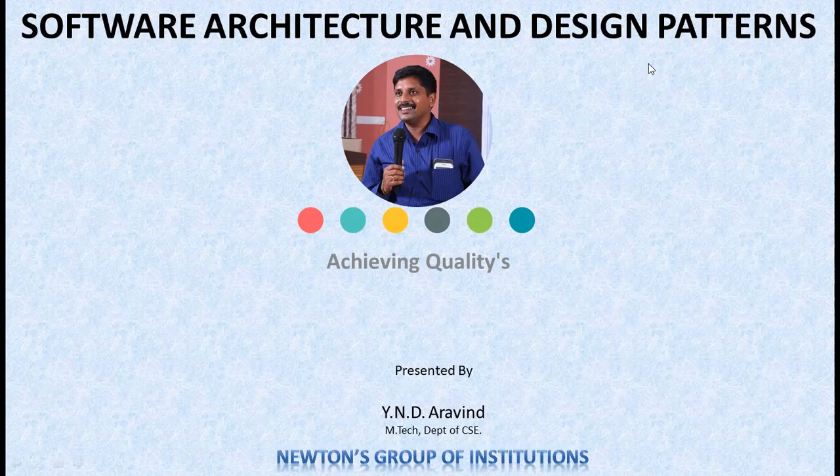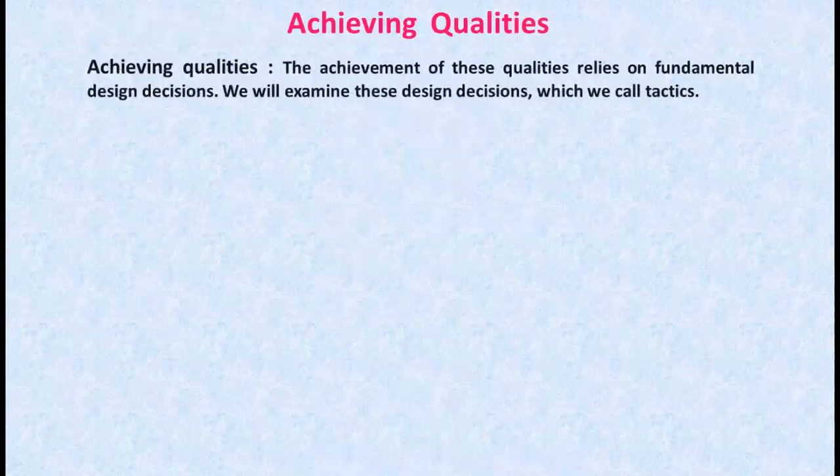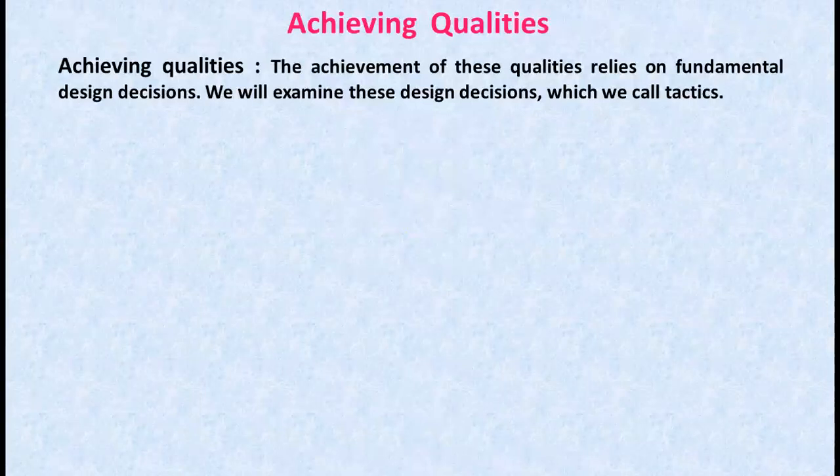In this video, we will discuss achieving quality attributes using some tactics. So coming to achieving qualities, we need to use some tactics. Here we need to understand what imparts the probability of one design and high performance to another and integrability to a third. The achievement of these qualities relies on fundamental design decisions, and we will examine these design decisions, which we call tactics.